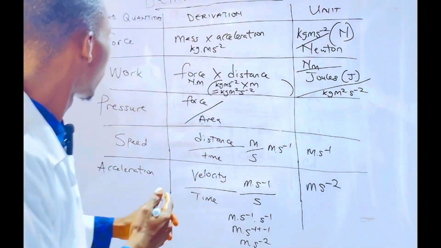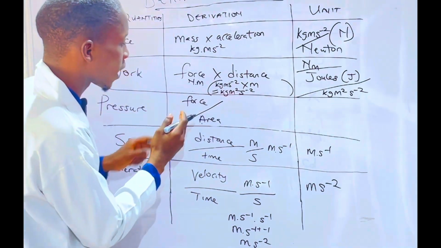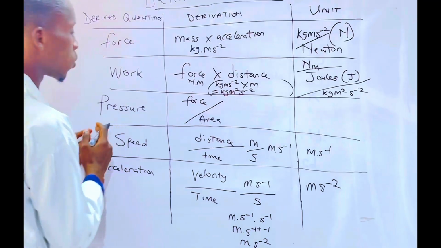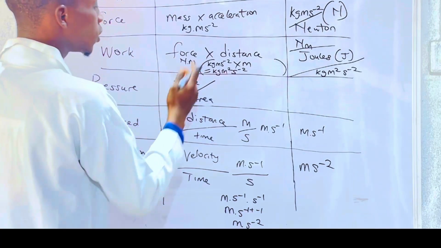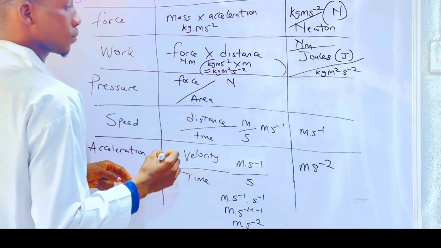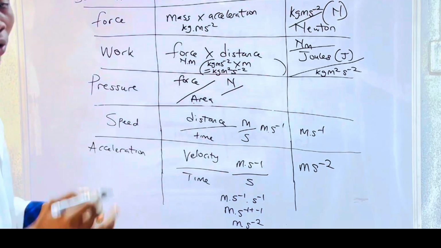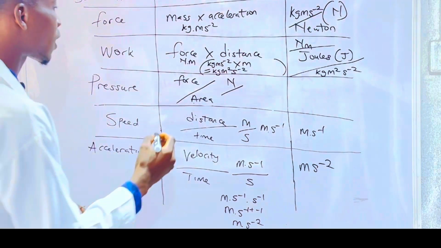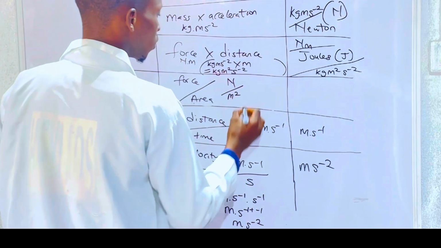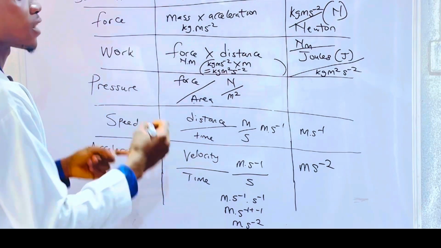Let's look at this together. If our pressure equals force over area, let's write the unit for pressure. The unit of force is Newton. The unit of area, let's not forget, area is a derived quantity, is meter square. So we have Newton per meter square.